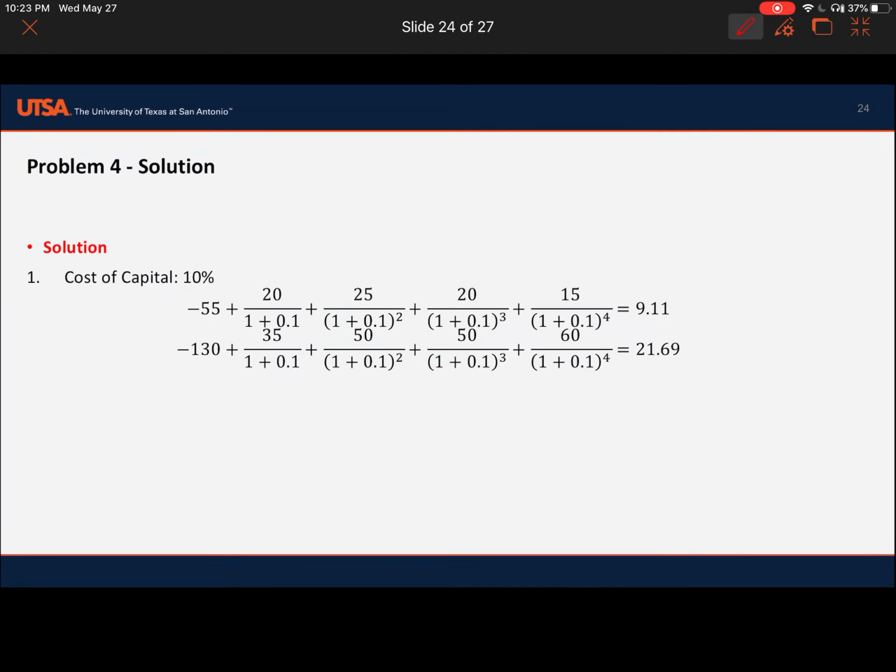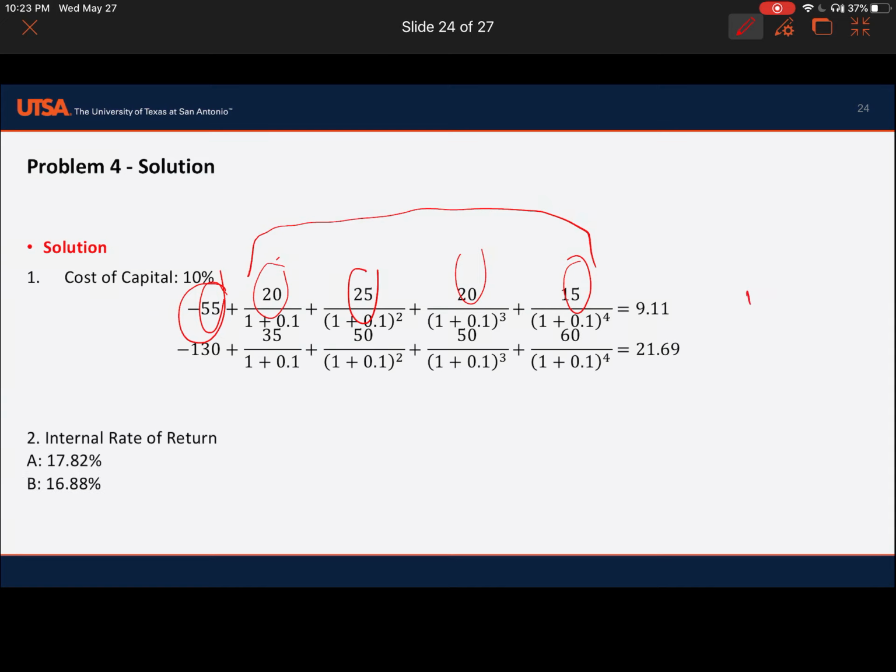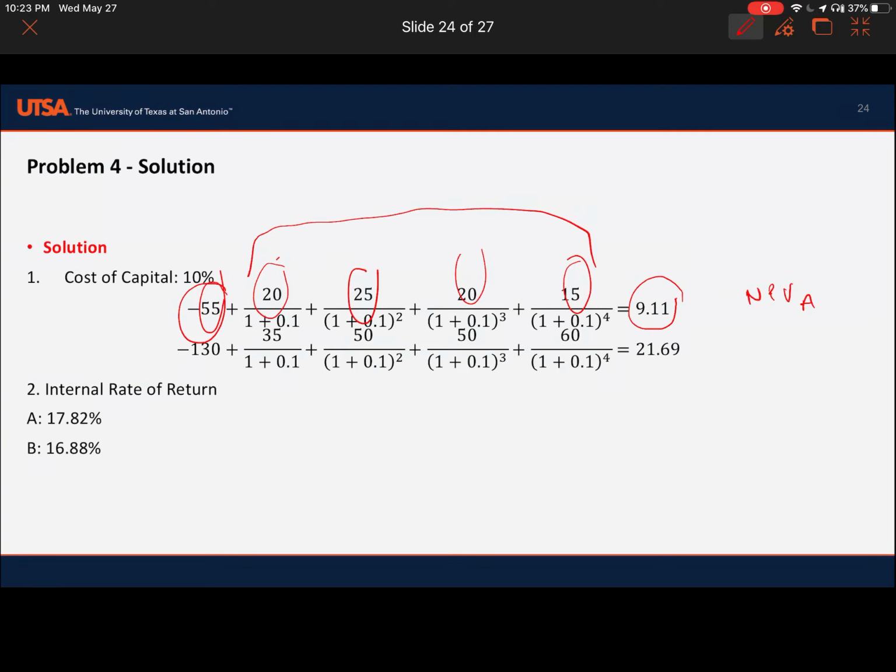For project A, we're investing 55 million today, time 0, and the cash flows are 20, 25, 20, 15. The summation of discounted cash flows plus the present value of cost gives NPV for project A of 9 million, and NPV for project B is 21.